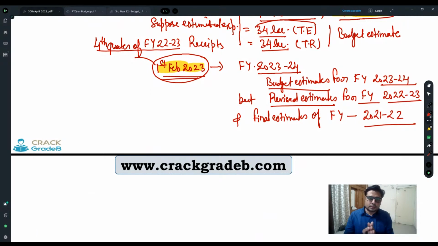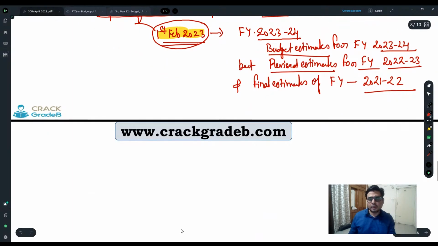So one is the possible data for the upcoming financial year, one is the revised data for this financial year, which is already going on, and one is for the financial year which is already completed, right? So that's why you can see that a lot of changes may be in the final data. Okay, but as of right now, we are concerned with all the deficits which the government has presented in their financial year. We have to focus on the concept part.